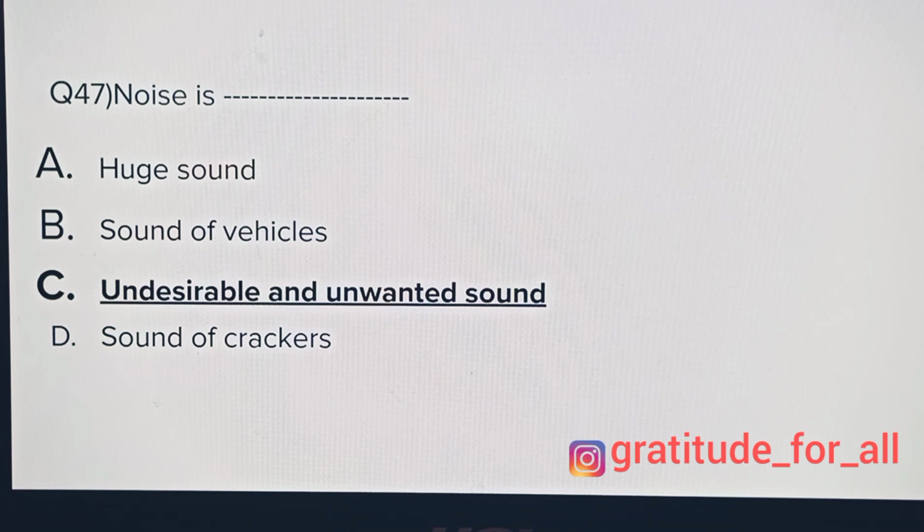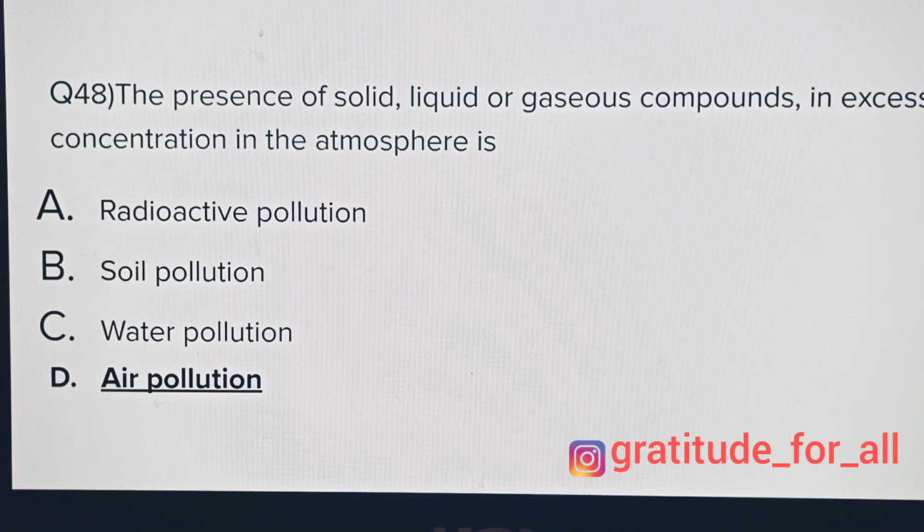Noise is dash: huge sound, sound of vehicles, undesirable and unwanted sounds, sound of crackers. Correct answer is undesirable and unwanted sound. The presence of solid, liquid or gaseous compounds in excess concentration in the atmosphere is radioactive pollution, soil pollution, water pollution, air pollution, and the answer is air pollution.